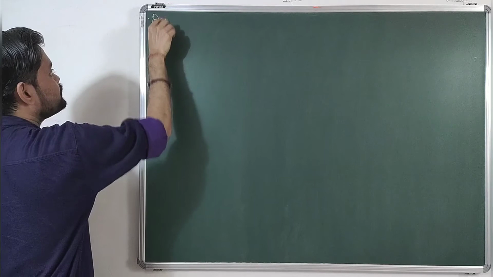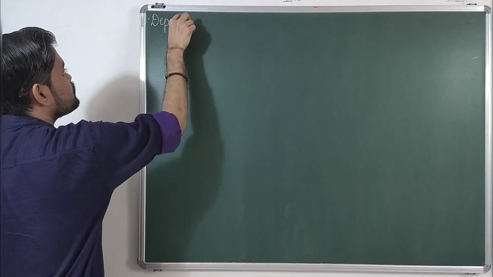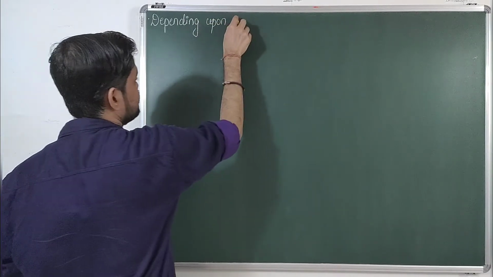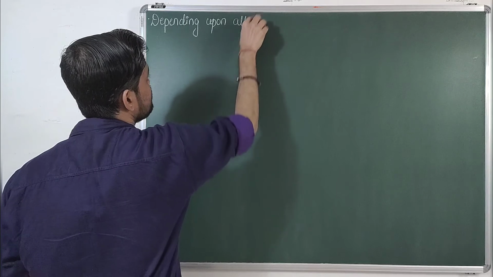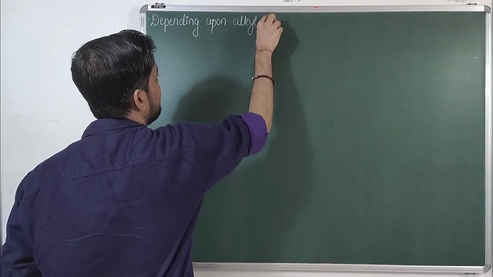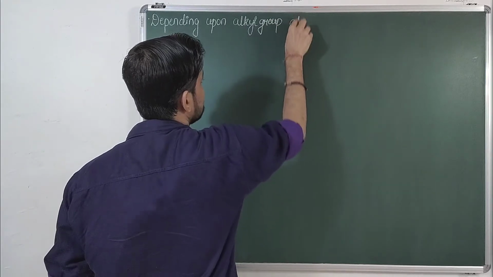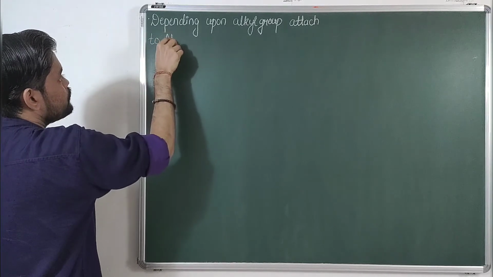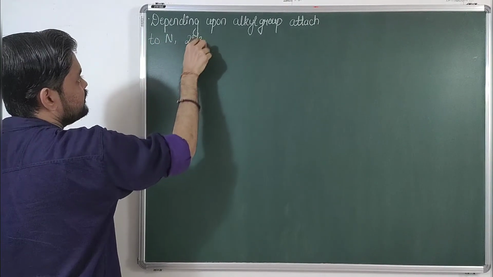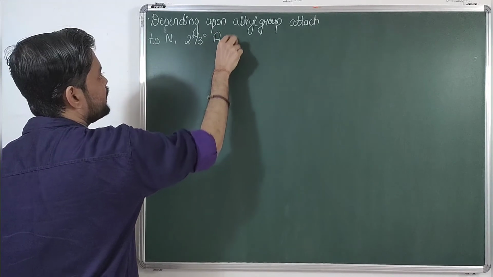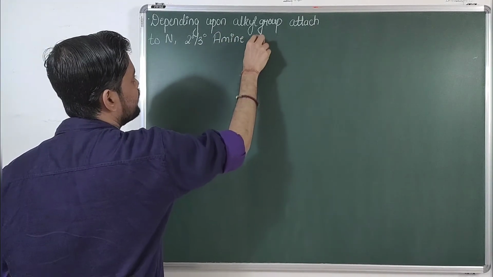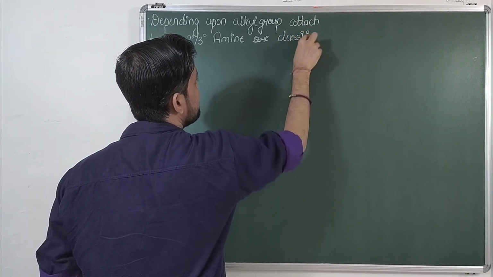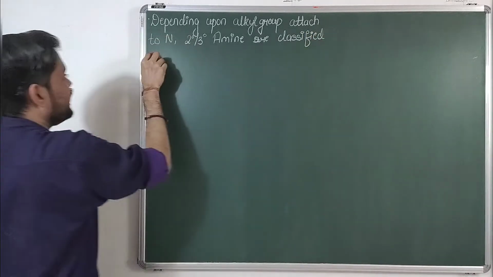So depending upon the alkyl groups attached to nitrogen, 2 degree and 3 degree amines are classified as follows.